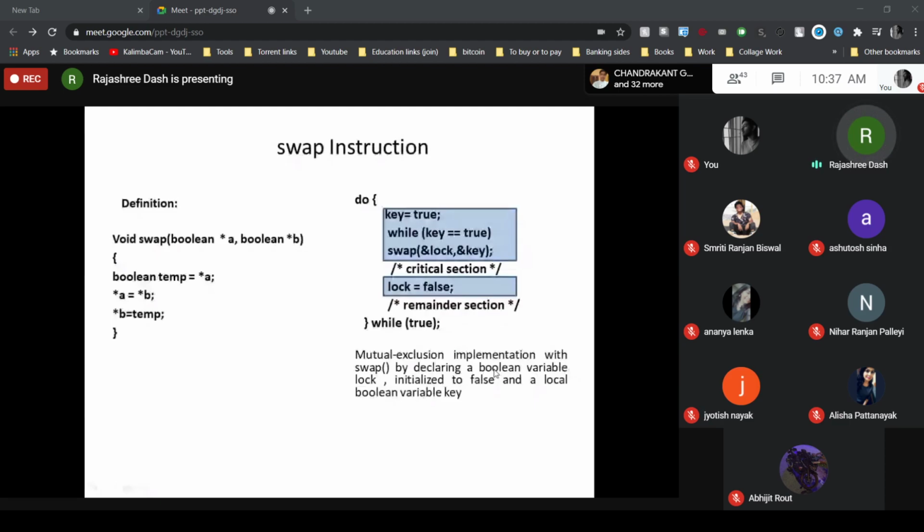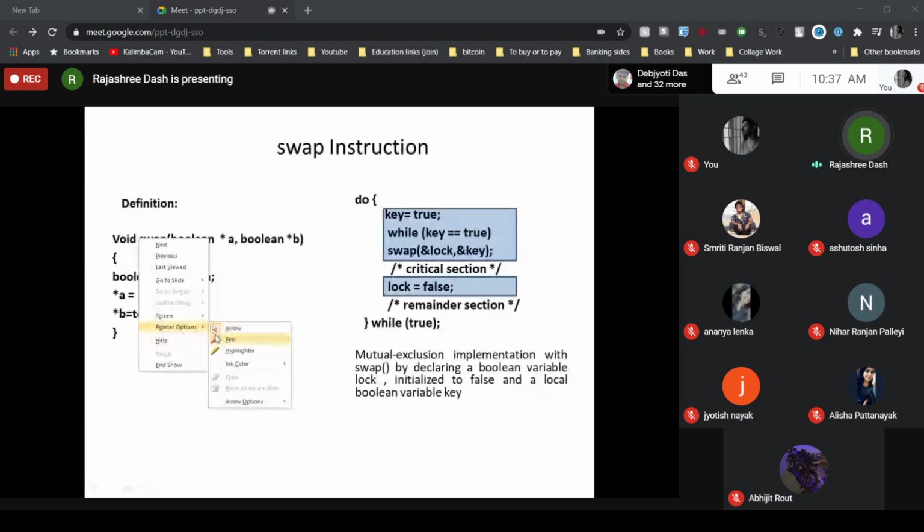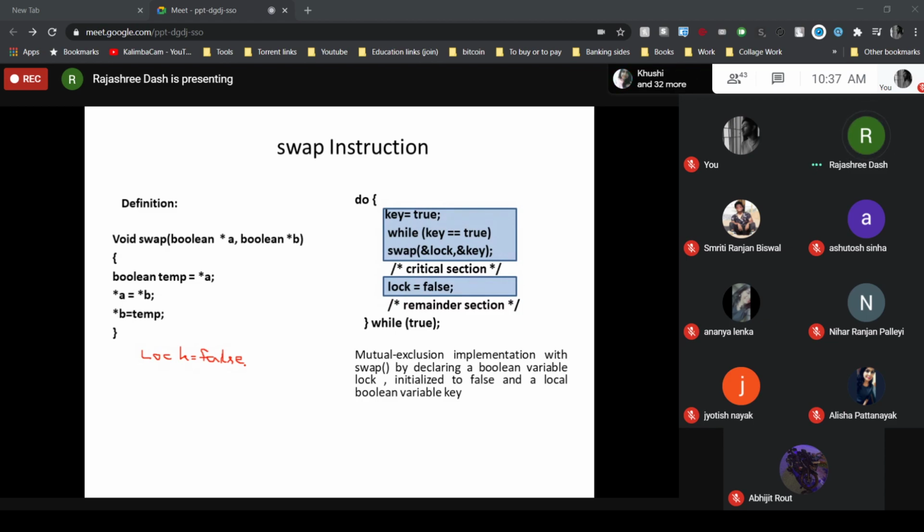The right side represents the solution to the critical section problem using the swap instruction. Besides the lock variable, which was initialized to false, it is also using another local variable named key. Previously, only a boolean variable lock was used by all the processes. But here, besides lock, each process also uses a local boolean variable named key.